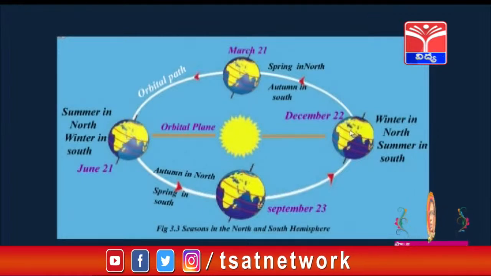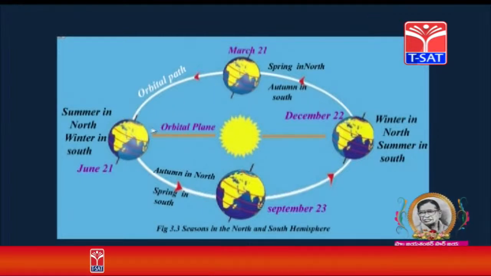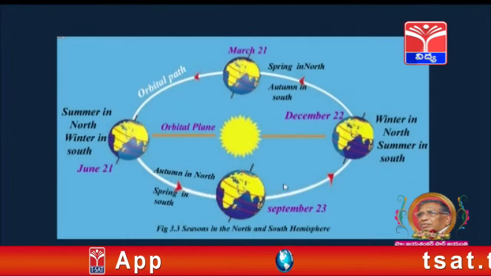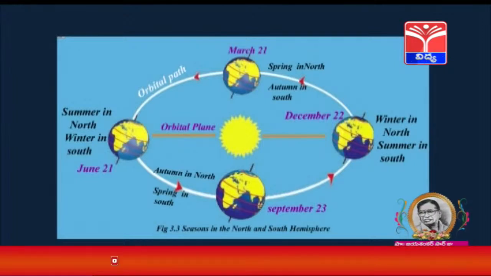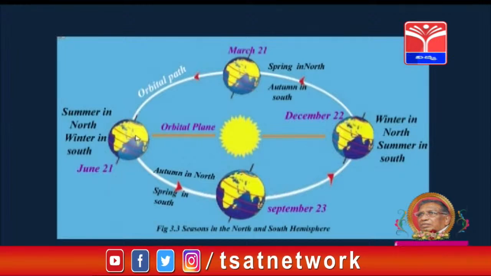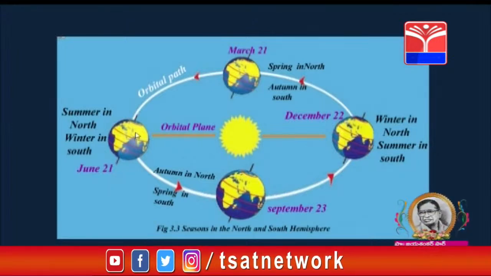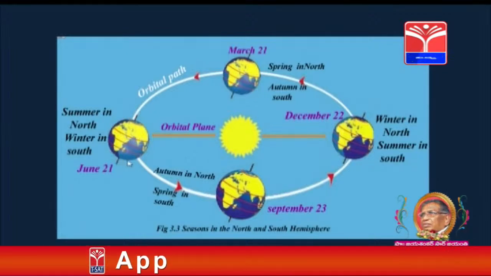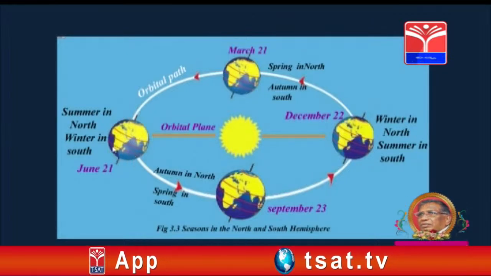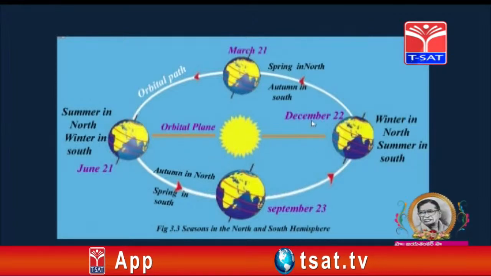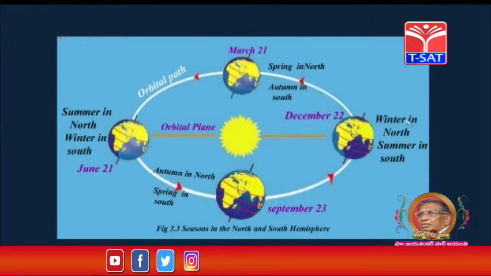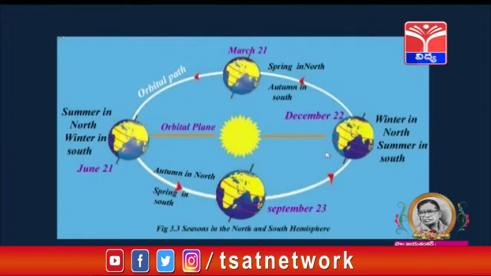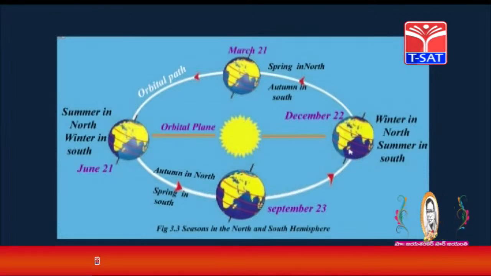When the earth is moving around the sun, what happens? What are the seasons? Now I am going to explain in individual slides. Before going to that, on June 21st the northern hemisphere is facing summer season, whereas the southern hemisphere is facing winter season. Whereas in December the northern hemisphere is experiencing winter season and the southern hemisphere is experiencing summer season.